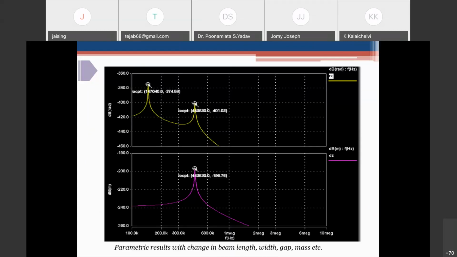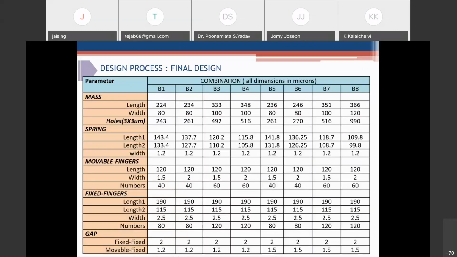After doing the parametric study, we could find out what effect there is on your device after changing the beam mass, size, and everything. Here we are looking for the optimal natural frequency. After the parametric study, we came across variants of this device by changing beam length, width, and gap. All these device designs meet our specification.